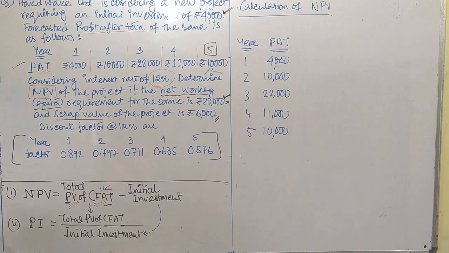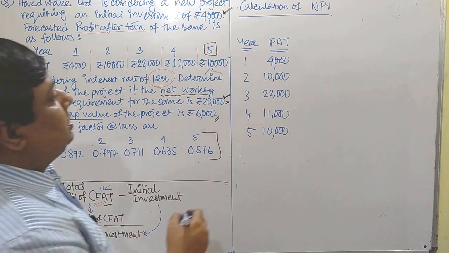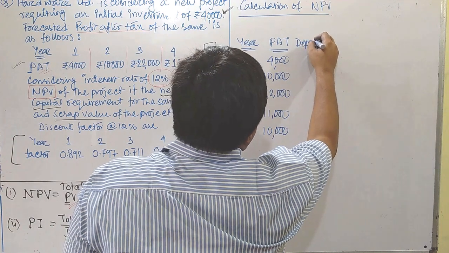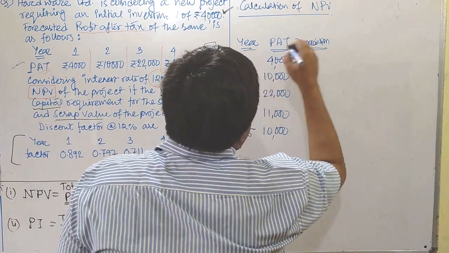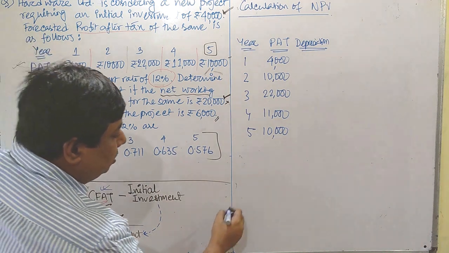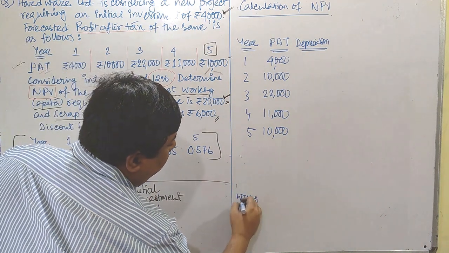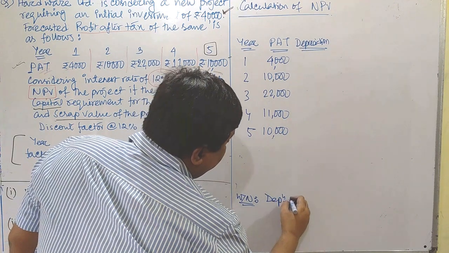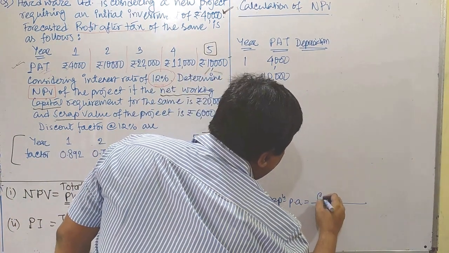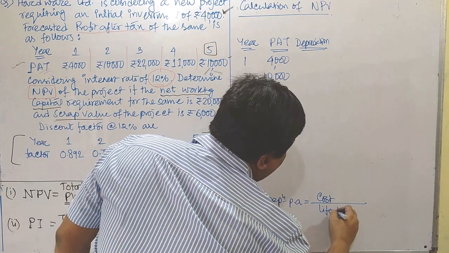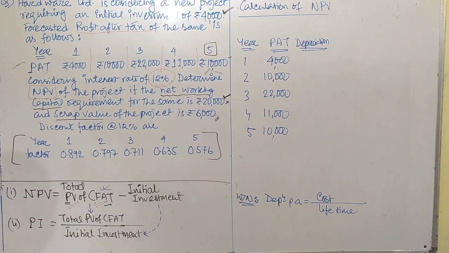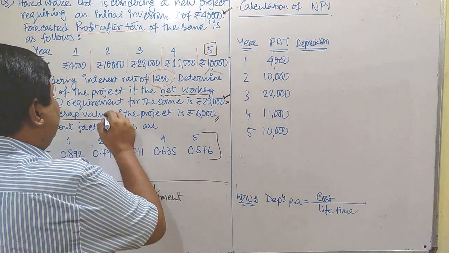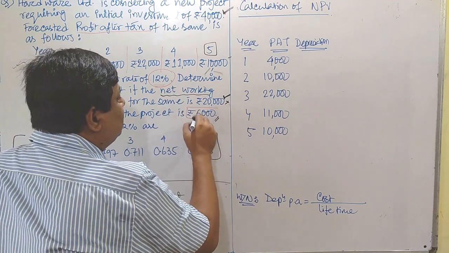Year and PAT are provided to us, and we are going to add depreciation into PAT, and finally we can reach CFAT. Now the next column we can plot here is the depreciation column. To calculate depreciation, we have to follow a working note. Depreciation per annum: earlier we used the formula cost divided by lifetime of the project. But if you look at the question here, apart from cost, one particular piece of information is available regarding scrap value. That is how much? 6,000.